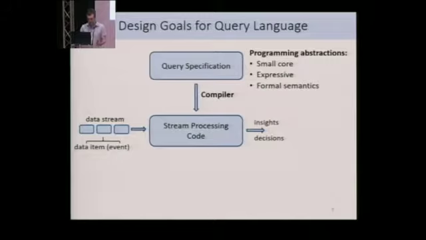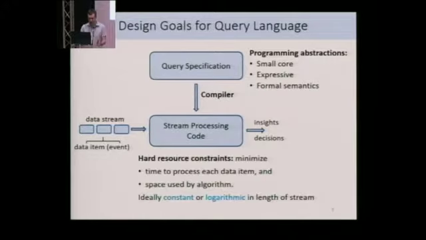Specifically for the streaming setting, there are hard resource constraints. In particular, we would like to minimize the time we need to process each data item, and we would also like to minimize the total space used by the algorithm. Ideally, both these key resources should be constant or logarithmic in the length of the stream.